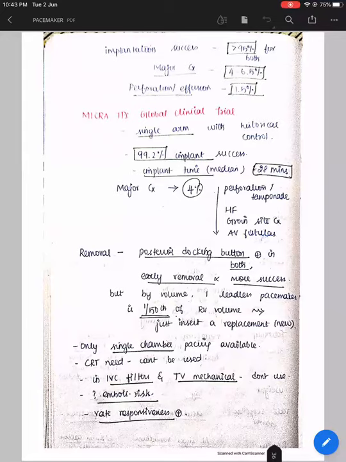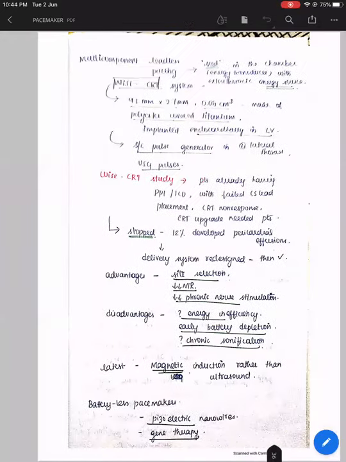fibrosis and everything sets in, so you can't remove the pacemaker. But the problem with these leadless pacemakers is that for now, only single chamber pacemakers are available. In case the patient needs CRT, that is a disadvantage. So if the patient needs CRT, these leadless pacemakers cannot be used. And if the patient has an IVC filter or a mechanical tricuspid valve, better not to use leadless pacemakers. And as I already told you, rate responsiveness is still possible with leadless pacemakers, but the embolism risk and thrombosis risk, we don't have an idea till now.